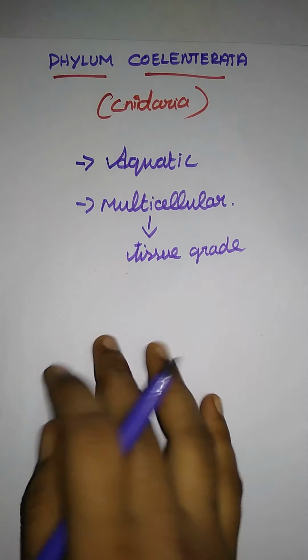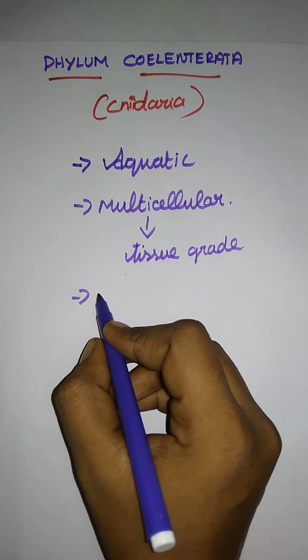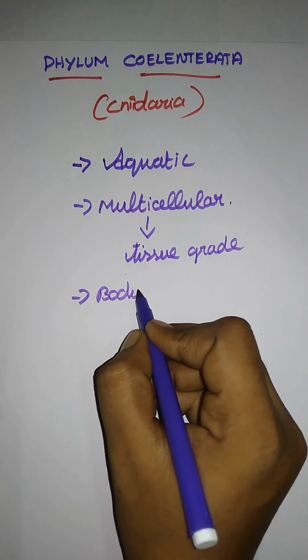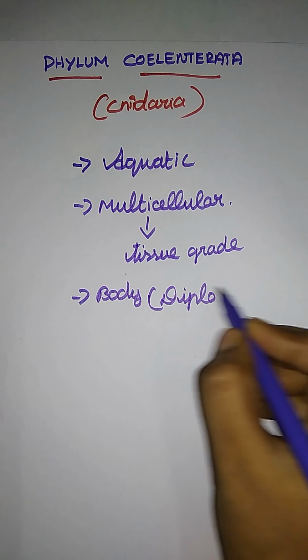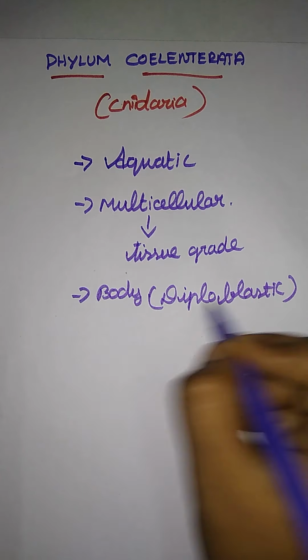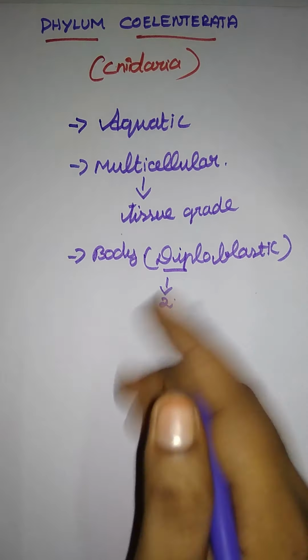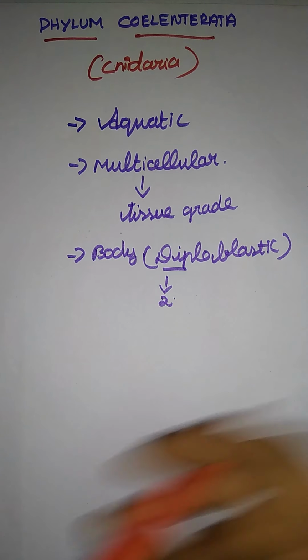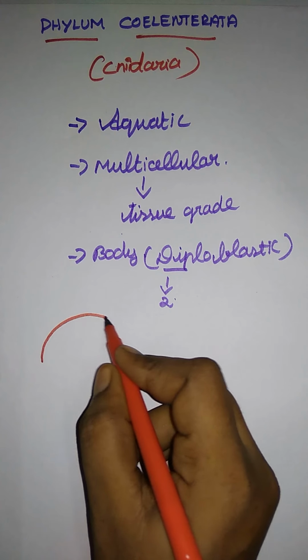Next, the body wall is diploblastic in nature. What does that mean? The body wall is diploblastic. Di means two, they have two layers. For example, the example for Coelenterata that we are going to see is the jellyfish.